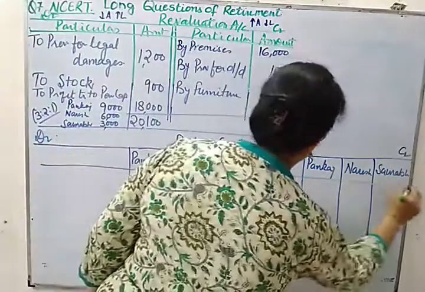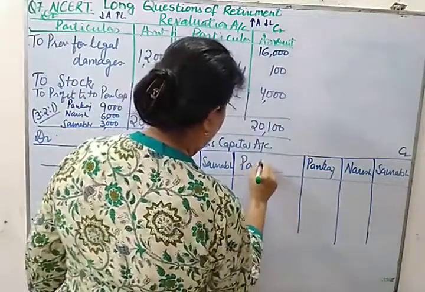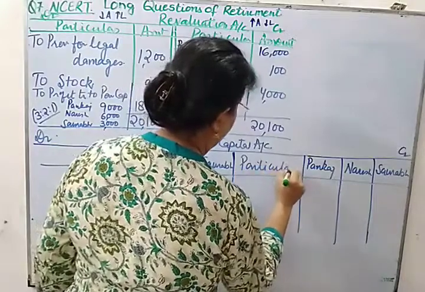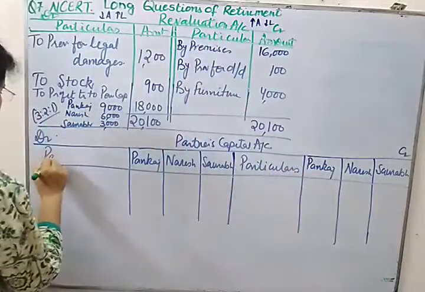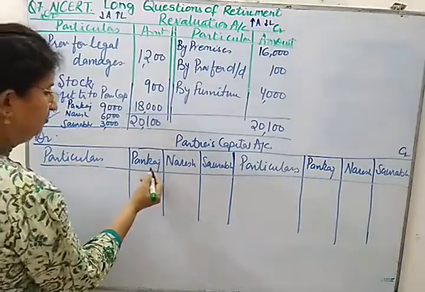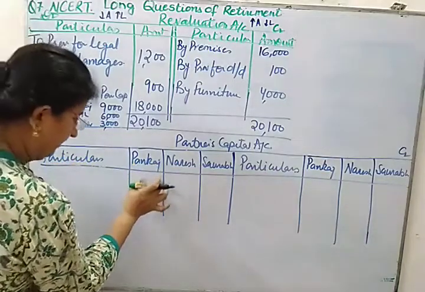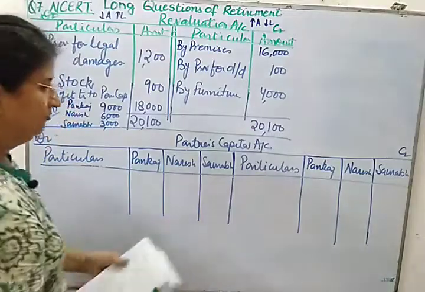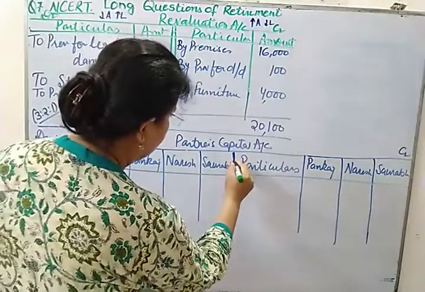Particulars, amount on both sides. We are not writing the amount separately because we are writing the name of the partner and then his amount in this column. So you already know this fact.